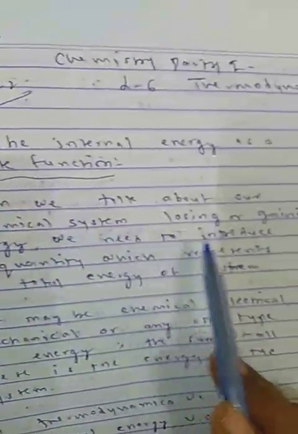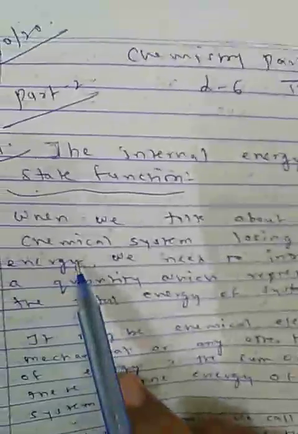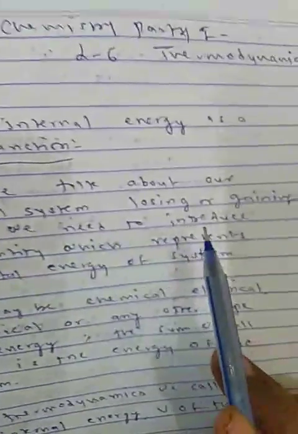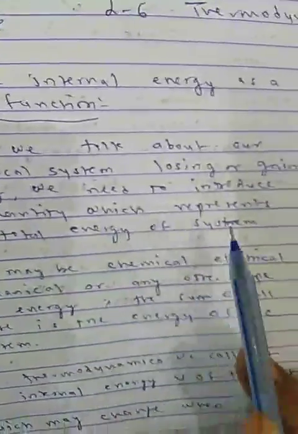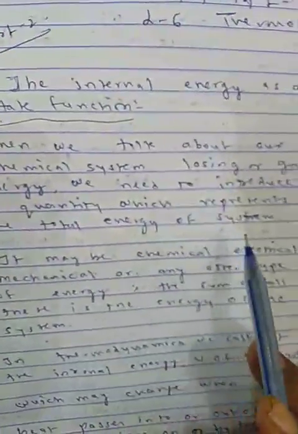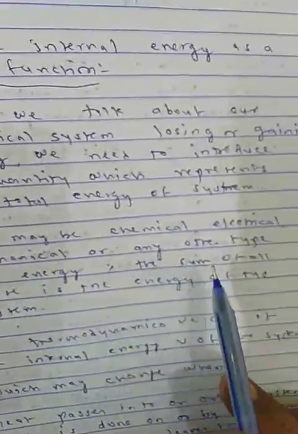When we talk about our chemical system losing or gaining energy, we need to introduce a quantity which represents the total energy of the system. It may be chemical, electrical, mechanical, or any other type of energy.